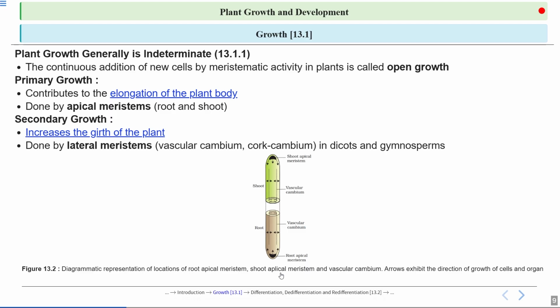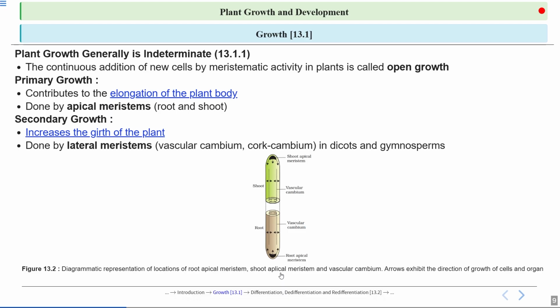So primary growth contributes to the elongation of the plant body. What does the primary growth do? The primary thing. And what is the primary thing? Elongation, length. It increases the length of the plant body, and we can see it is characterized by the presence of apical meristem. Apical meristem is the prominent feature, the prominent factor for increasing the length of the plant.